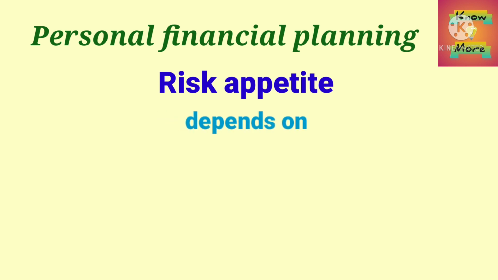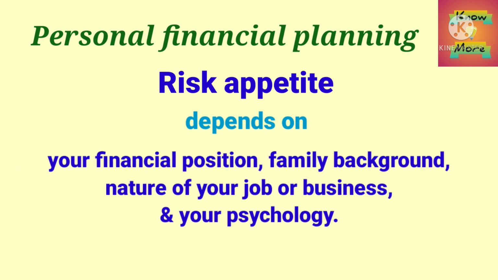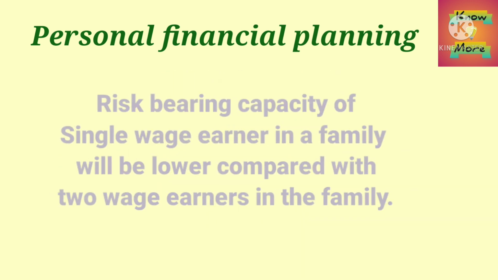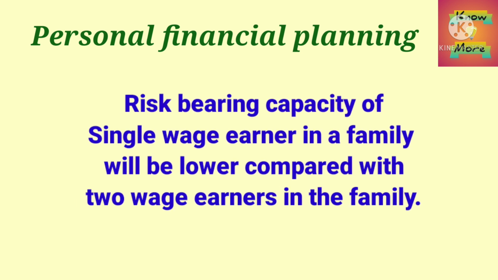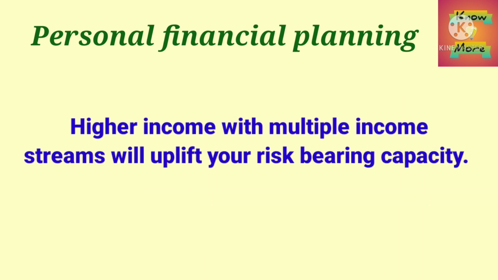Now, your risk bearing capacity depends on various factors, like your financial position, family background, nature of your job or business, and also your psychology. So, all these things matter when you are checking your risk bearing capacity. Say, for example, if you are the only wage earner in a family of 4 members, your capacity to bear risk will be lower compared with a person having 2 wage earners in the family. Again, it depends on the income also. In case the income is higher with multiple income streams in the family, it will obviously uplift your risk bearing capacity.